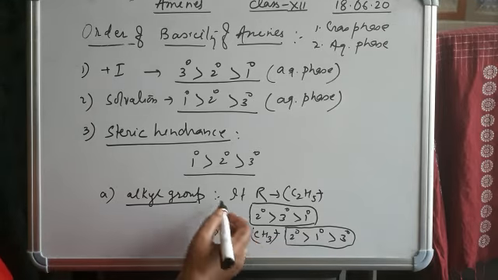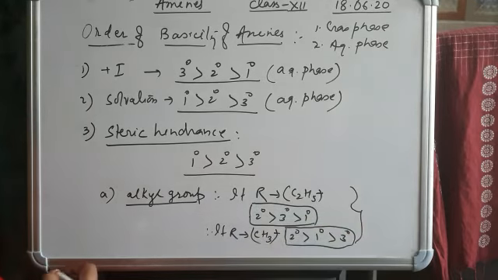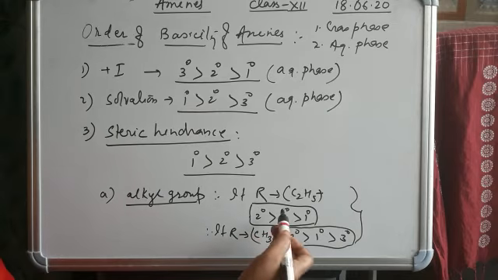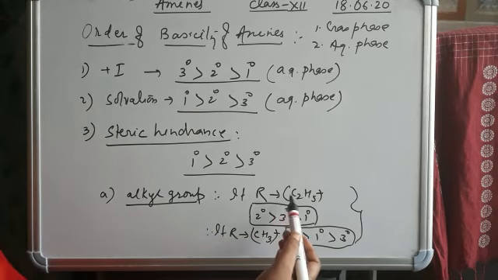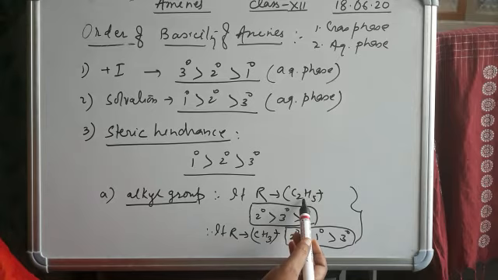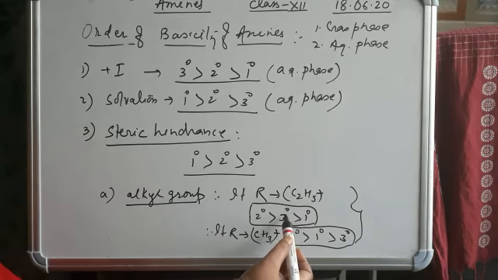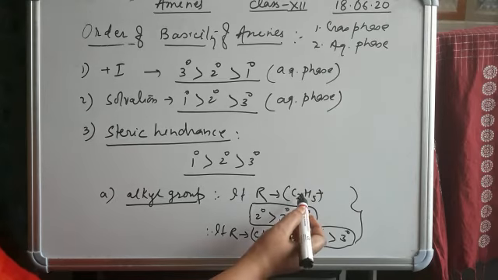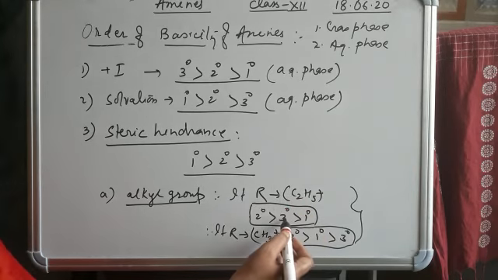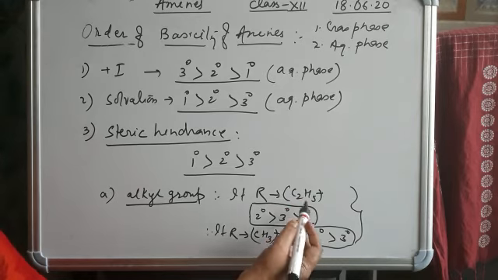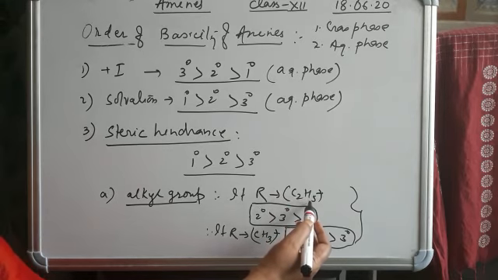So these are the two important factors on which we can conclude the basic nature of amines. Let me explain again: if the ethyl group or any bigger group is given, in that condition 3 degree amine is more basic than 1 degree. 2 degree still does not change its place, whether the group is bigger or smaller, but 3 degree is more basic than 1 degree when the alkyl group is larger.